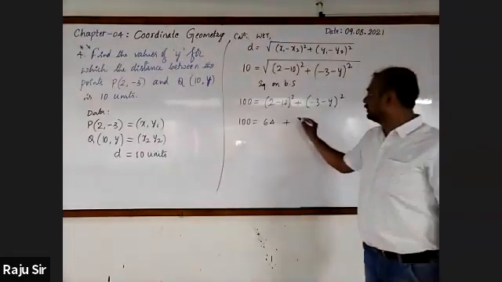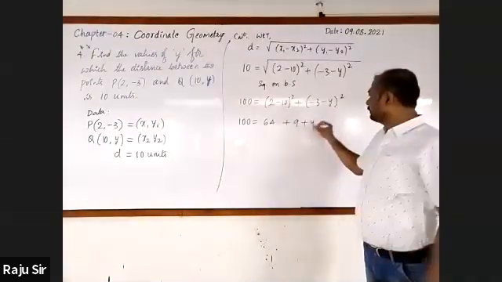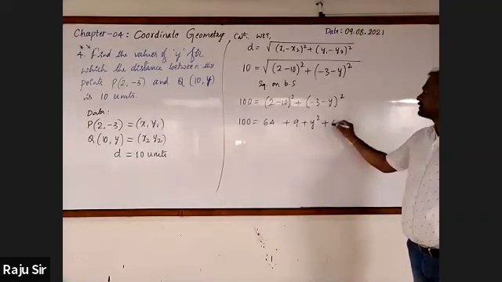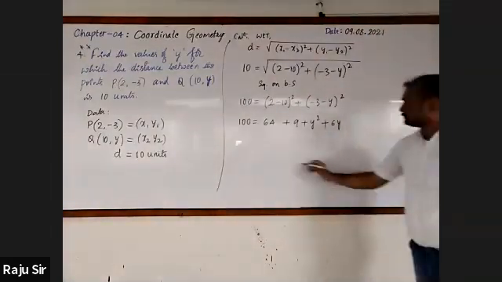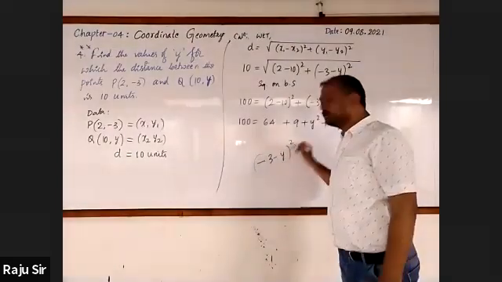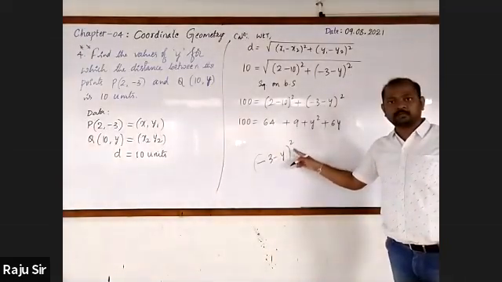Now expand it. 3 square 9, y square as it is, plus 2ab, 2 into 3 into y, 6y. Sir, repeat that step, sir. I am doing the same. Minus 3 minus y whole square.